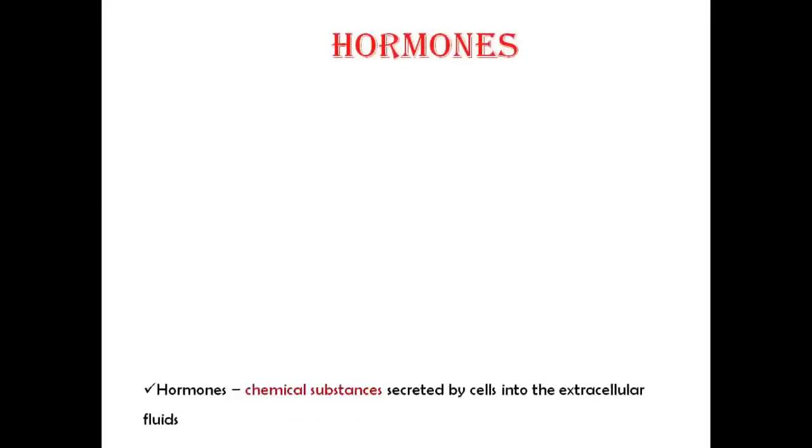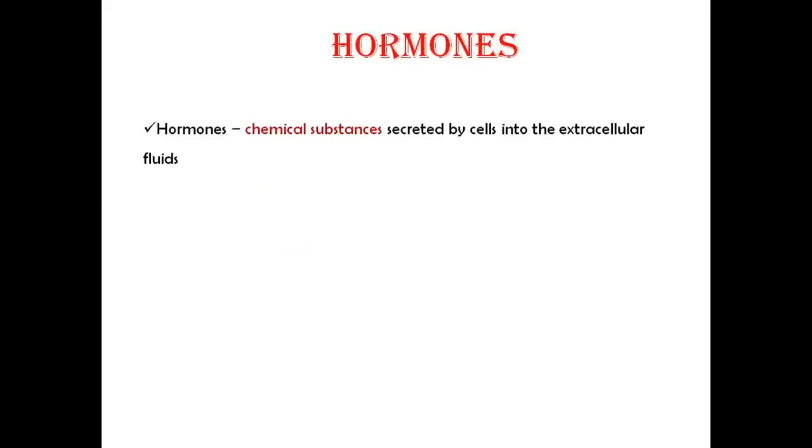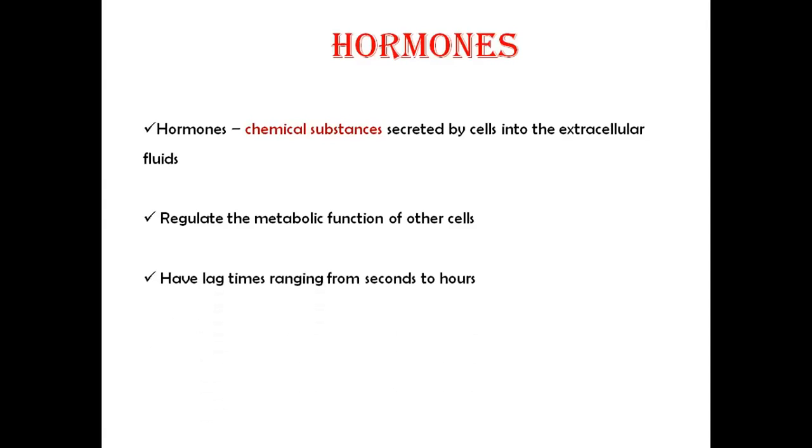Now next is the definition of hormones. Hormones are chemical substances released by cells into the extracellular fluid. They regulate the metabolic function of other cells. They have lag times ranging from seconds to hours and tend to have a prolonged effect.